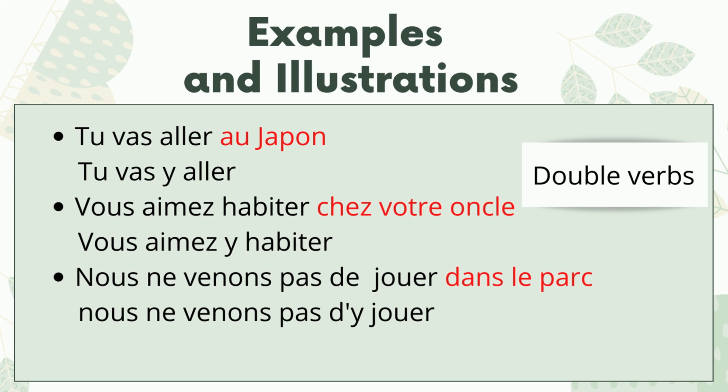There is a rule that in the passé composé, we place it before the auxiliary verb avoir or être, and in double verbs, the verb which is not conjugated, we place it before the infinitive verb. So let's see how. "Tu vas aller au Japon." You are going to go to Japan. "Tu vas y aller." We are placing it before the infinitive verb.